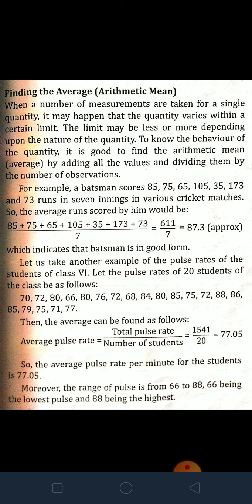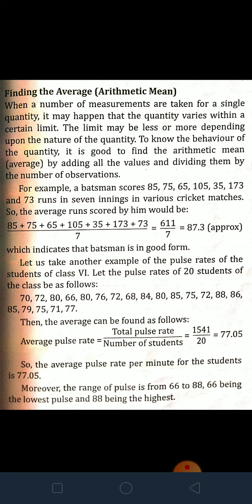Let us take another example of the pulse rates of the students of class 6. Let the pulse rates of 20 students of the class be as follows. Here some numbers are given where 20 students' pulse rates are given. Then how can you find the average? You just add all the pulse rates of every child. The average pulse rate is the total pulse rate divided by the number of students. When you add it, you will get 1541, and the number of students is 20.